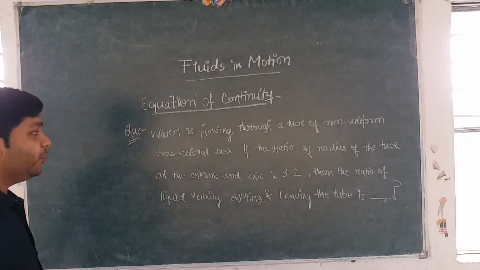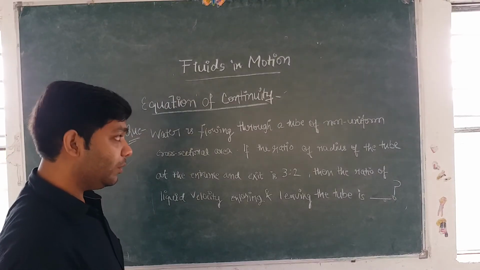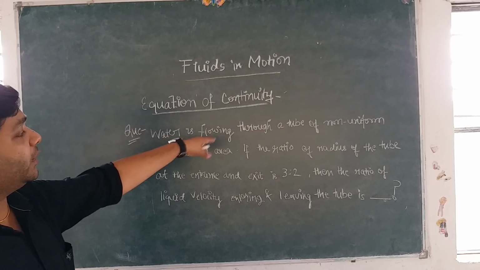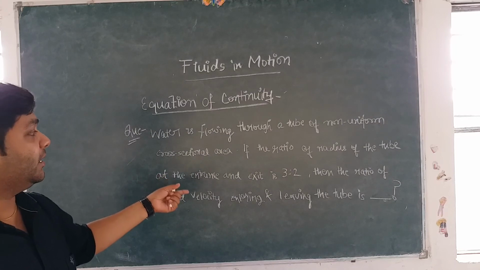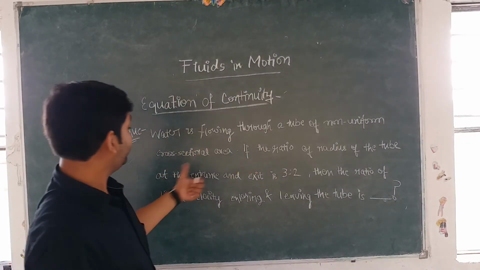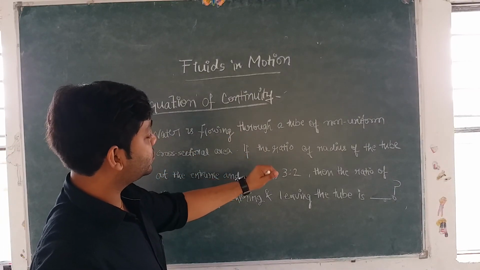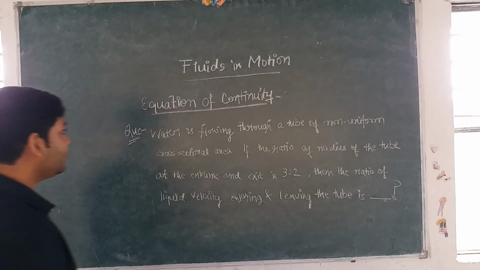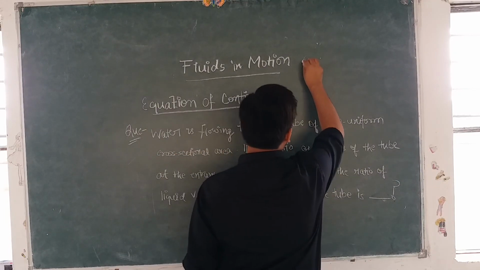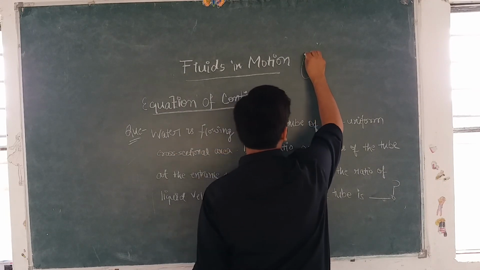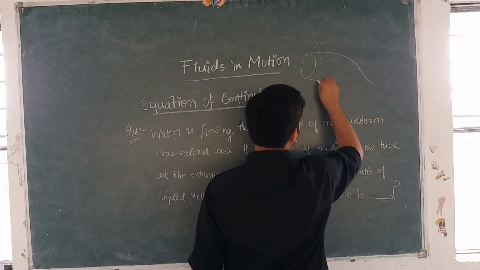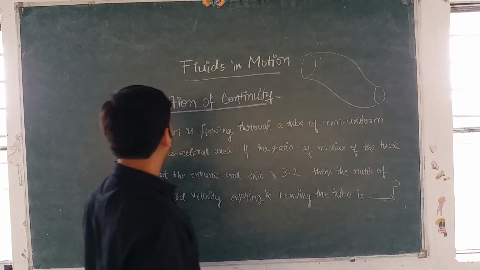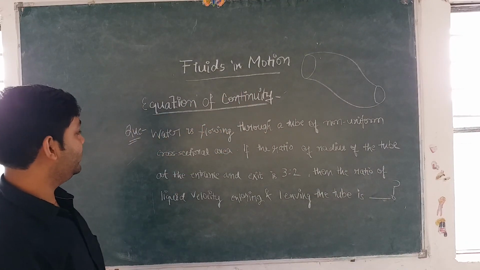I hope you must have noted the question and tried. Now I am going to discuss it. Okay? The question says water is flowing through a tube of non-uniform cross-sectional area. If the ratio of radius of the tube at the entrance and exit is 3:2, then the ratio of liquid velocity entering and leaving the tube is. बिल्कुल सिंपल सा क्वेश्चन है, ठीक है? कोई नॉन यूनिफॉर्म क्रॉस सेक्शनल एरिया का पाइप है, इस तरीके से ले लेते हैं सपोज, ठीक है? इस तरीके से, and water is flowing through this tube, ठीक है?